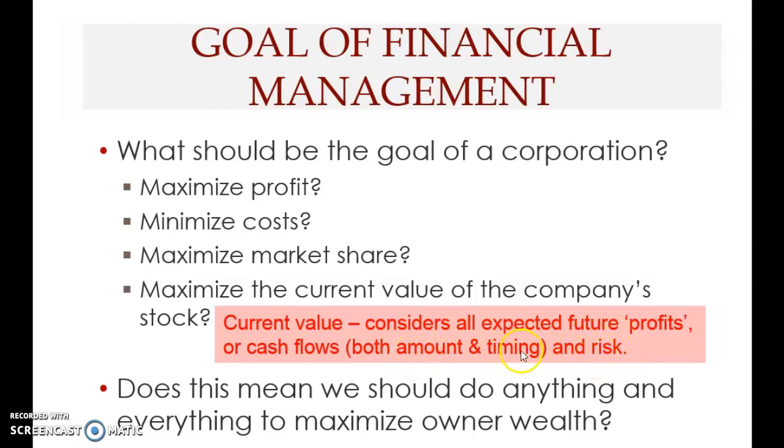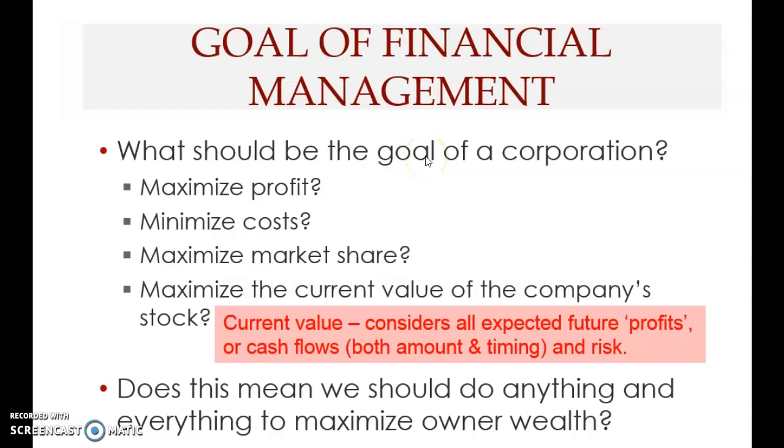We'll pick up on this in a later chapter when we look at time value of money. We consider what the advantage of cash flow is compared to profit, because cash flows have these three dimensions that culminate, or result, in the current value. So current value is the goal.